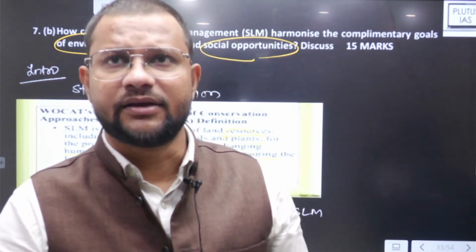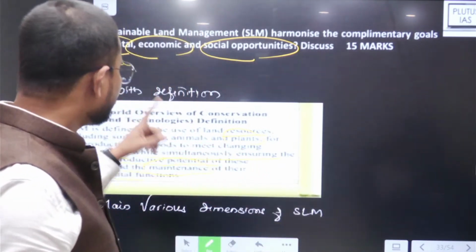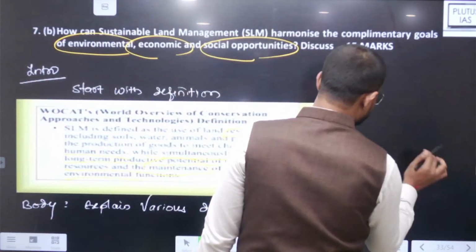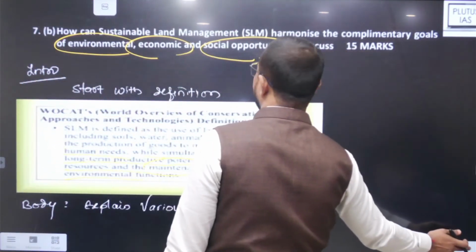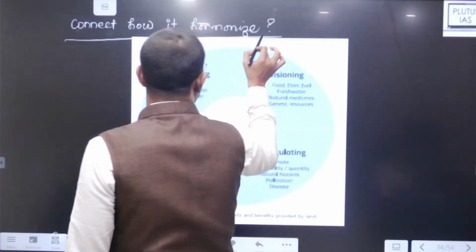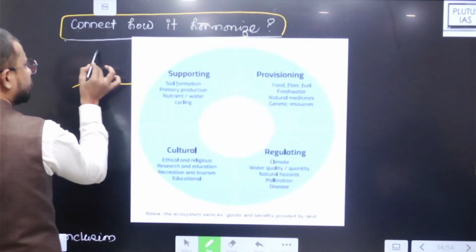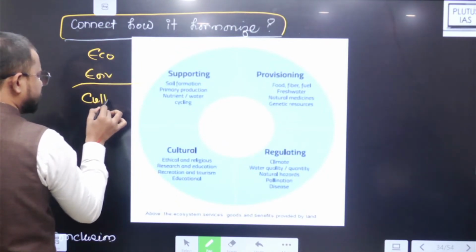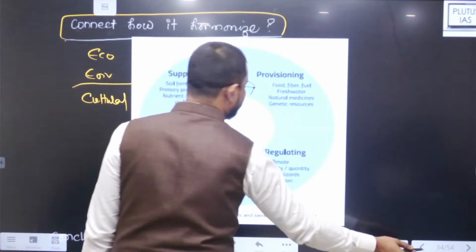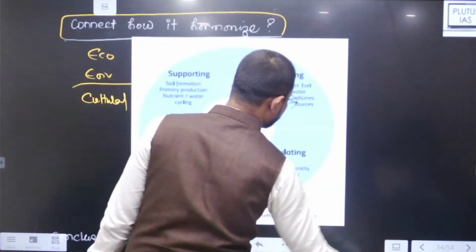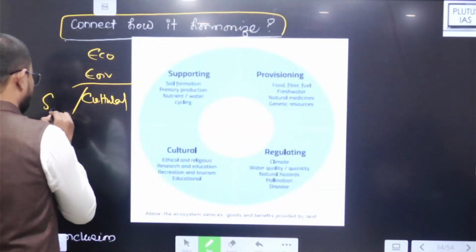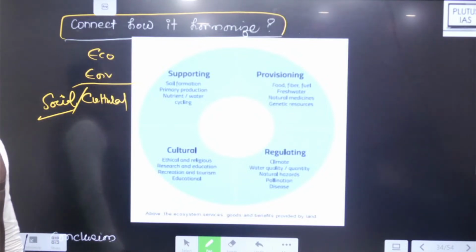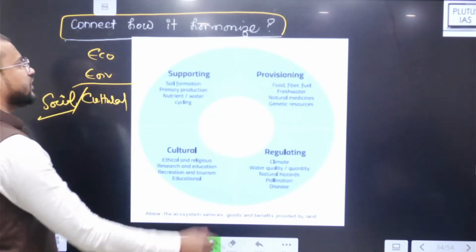And what exactly you will find, this sustainable land use management deals with a number of areas, right? And how then it promotes economic, environmental and social cultural opportunities over there. तो फिर ये कैसे करेगा?